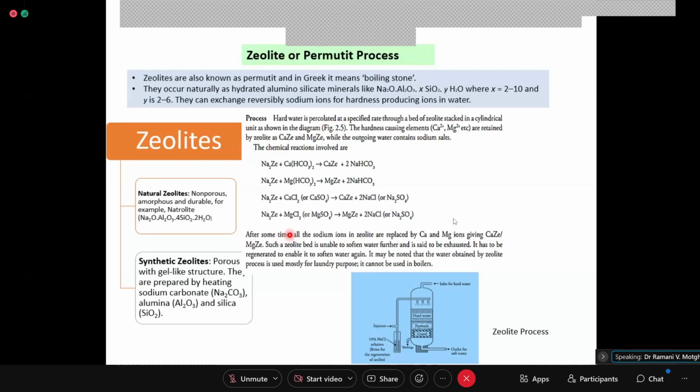The softening run is written this way: Na2Z plus hardness causing salt forming CaZ or MgZ plus NaCl or Na2SO4 released. So that is the softening run. Calcium and magnesium are retained on the zeolite. This diagram should be drawn if the zeolite process is asked.